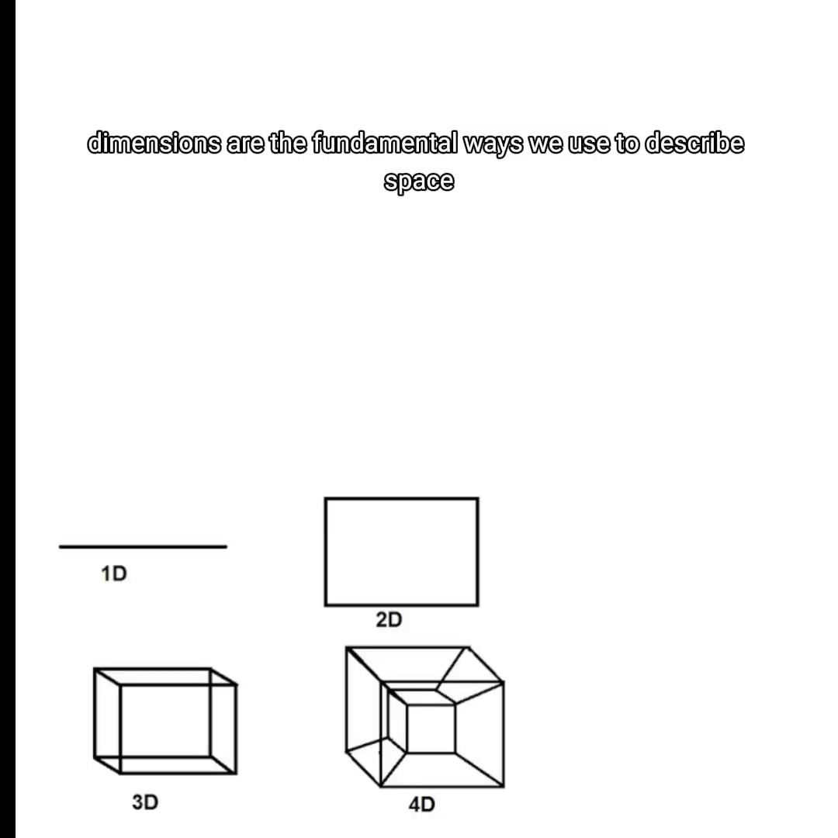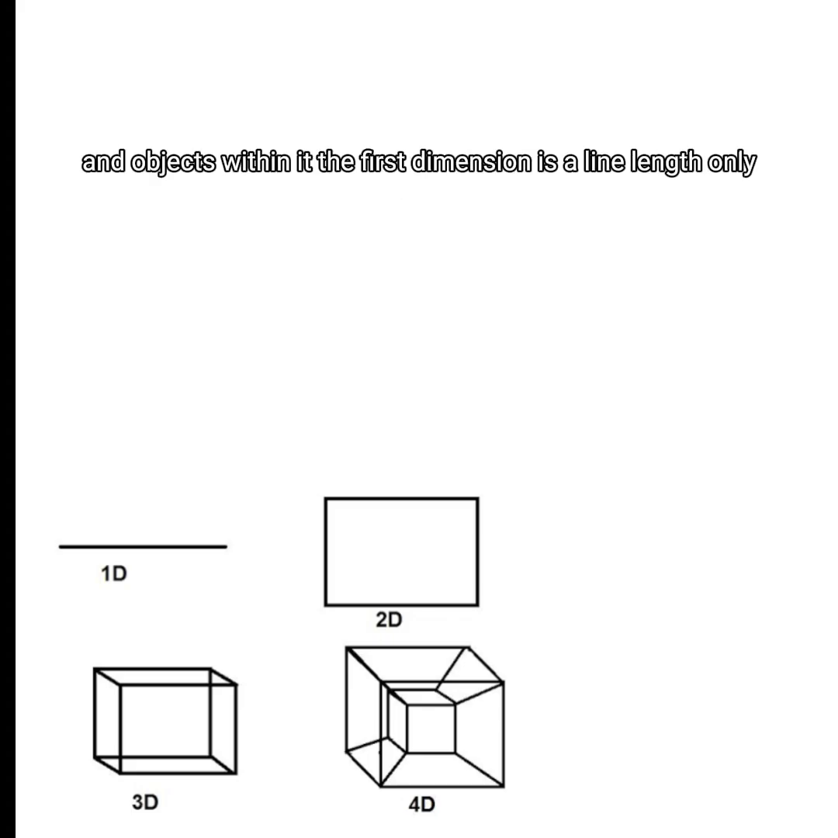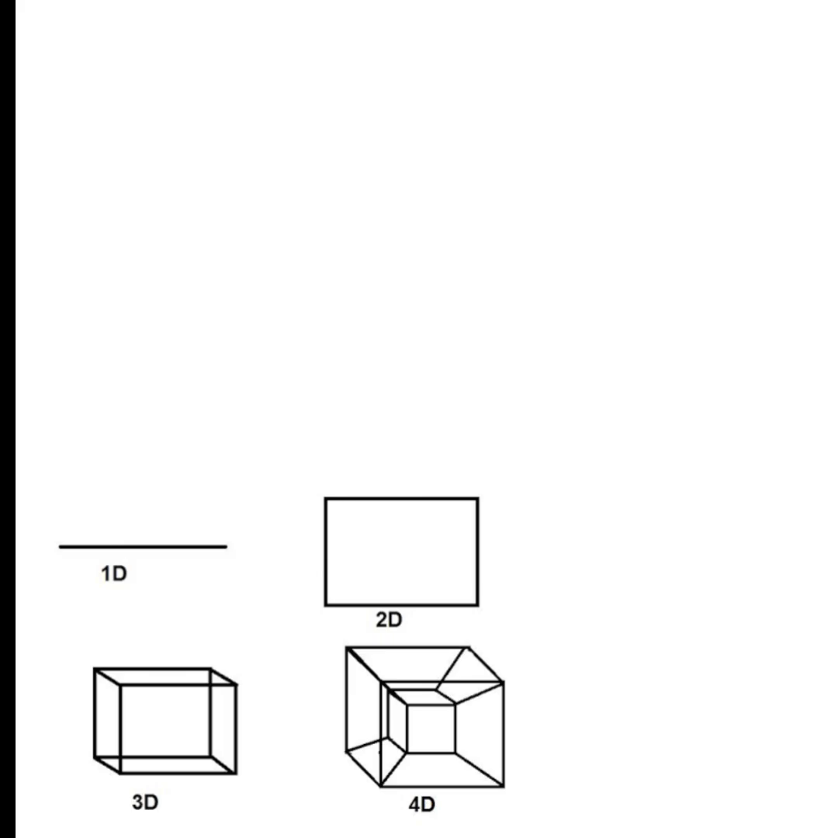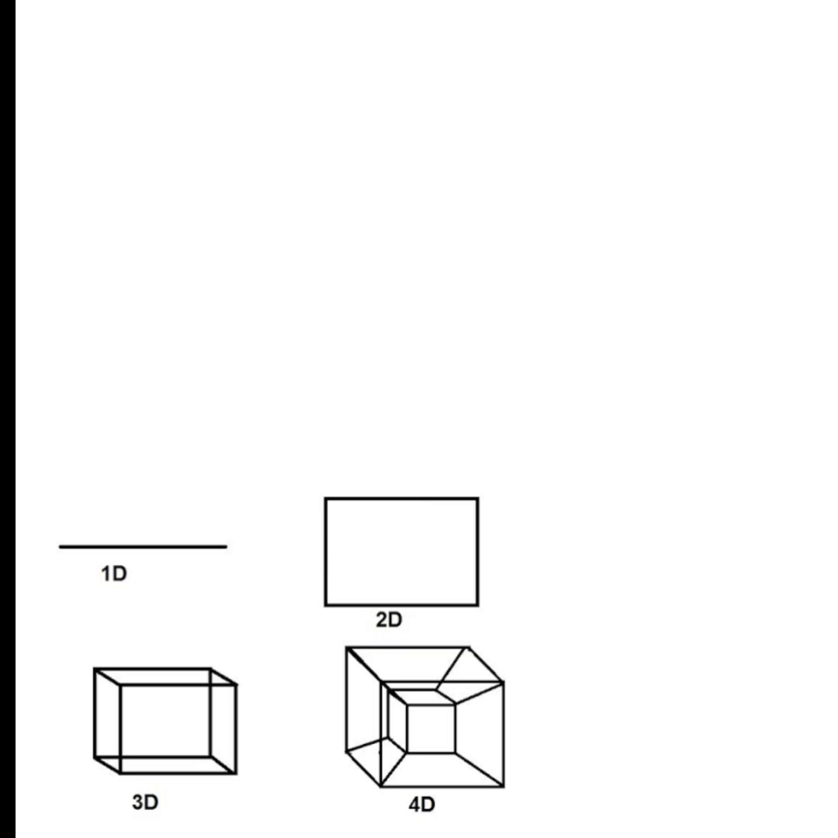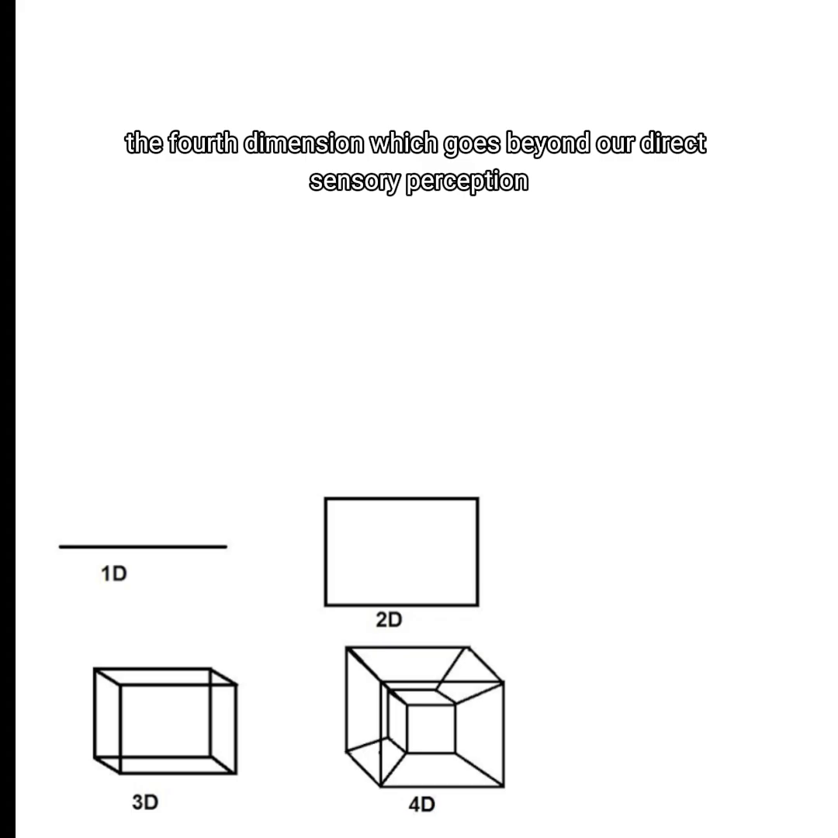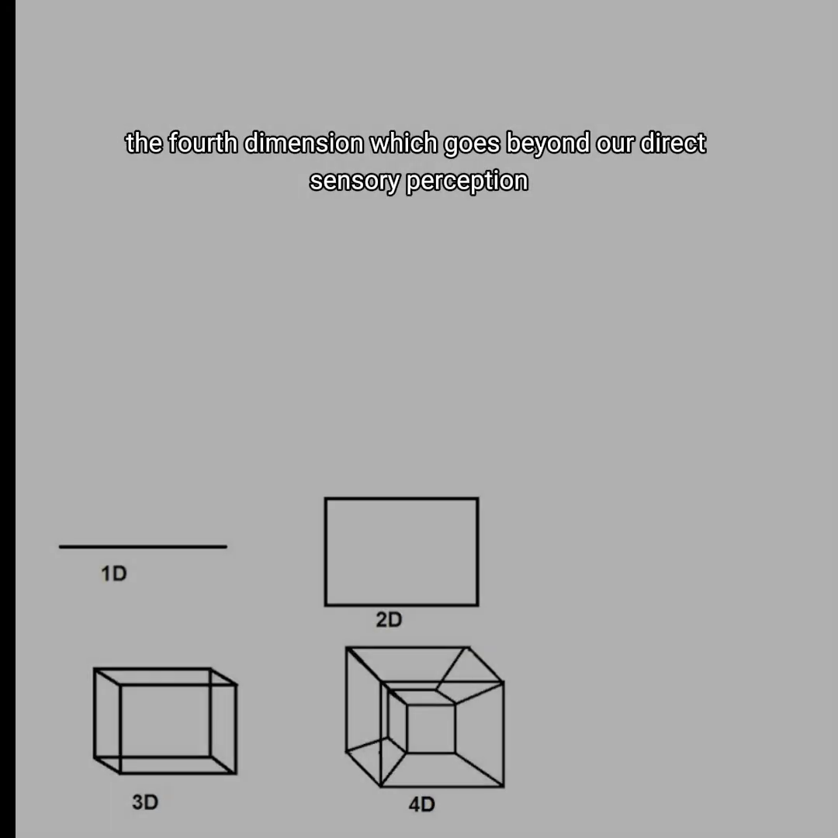The fourth dimension. Dimensions are the fundamental ways we use to describe space and objects within it. The first dimension is a line, length only. The second dimension is a plane, length times width. The third dimension adds height, creating solid objects with volume. But scientists and philosophers introduced a broader concept, the fourth dimension, which goes beyond our direct sensory perception.